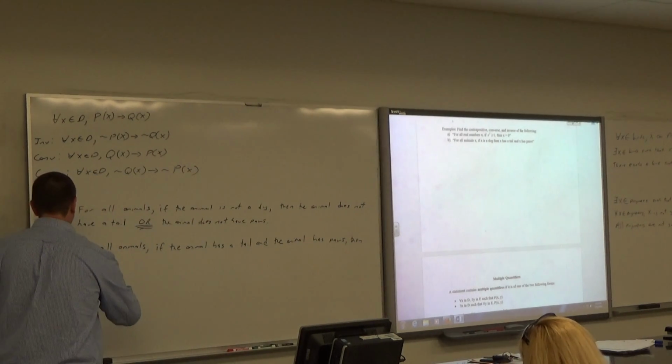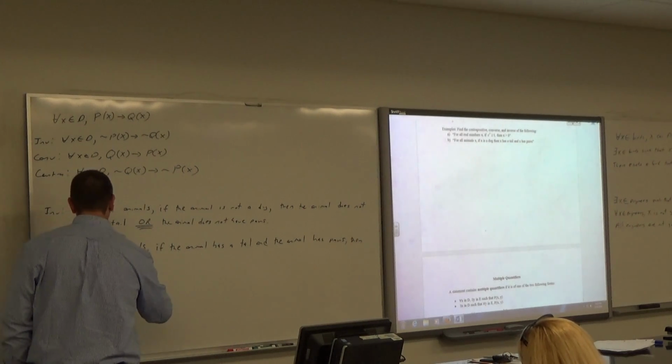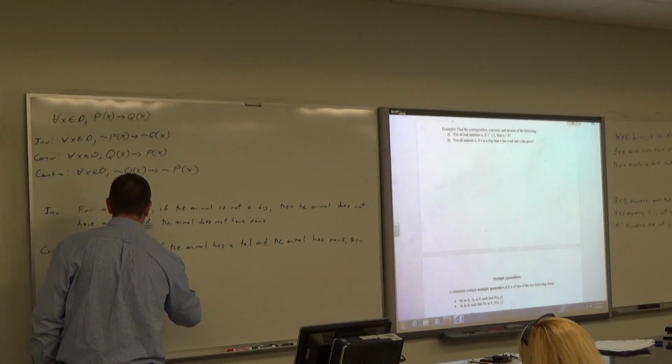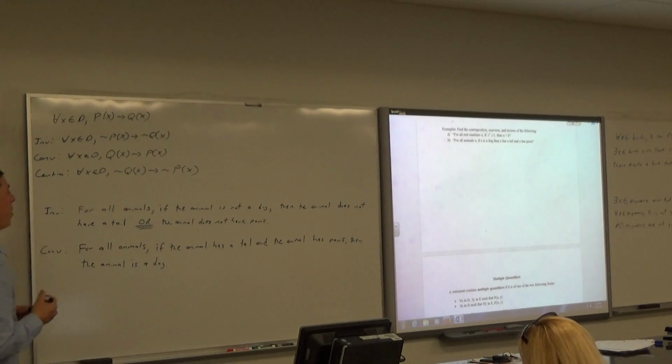The animal is a dog. Remember, with converse we don't negate anything. That makes me feel a little better.